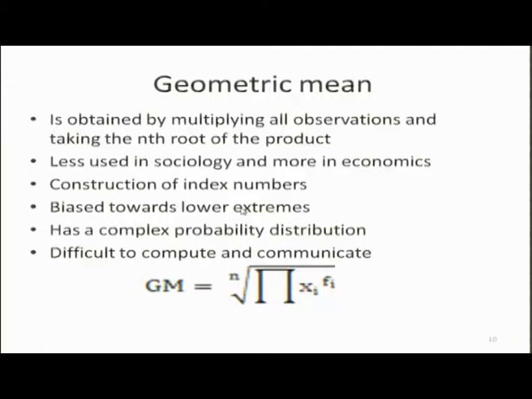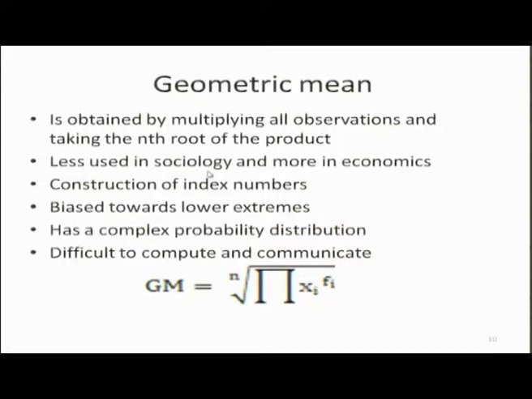The third measure of central tendency is the geometric mean. The geometric mean is calculated as the nth root, where n is the sample size, the total number of cases. The geometric mean is defined as the nth root of the product of all the values. If you are dealing with raw data, just multiply all the values and take the nth root. If you have frequency data, then you can write the product of xi raised to the power fi, where fi is the frequency of xi.